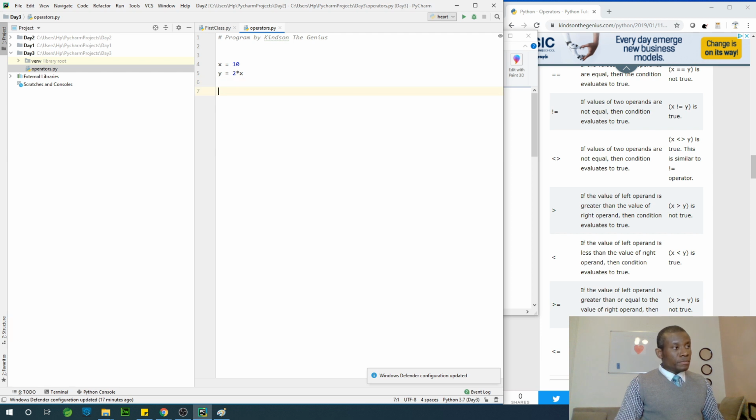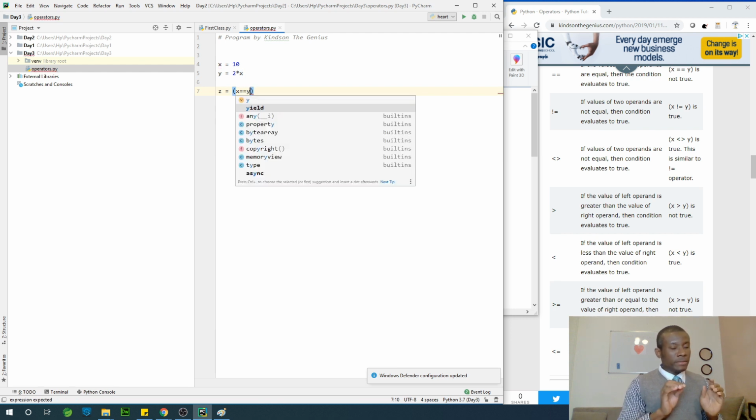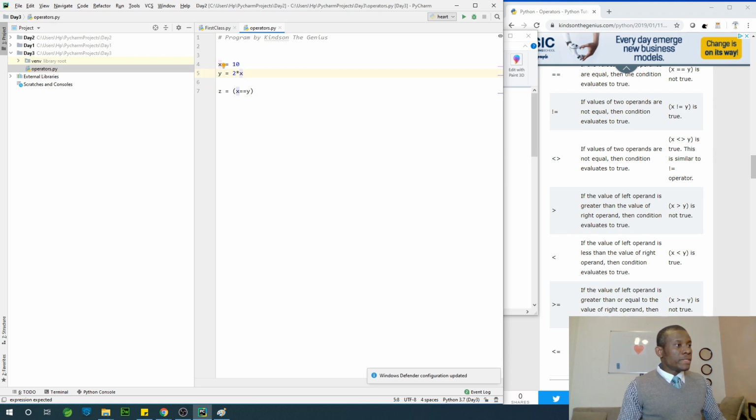So I can say z is equal to x equal equal y, right? In this case, z is going to hold the answer to the question that says, is x equal to y? That's what z will contain. So what do you think it will be? Z will now hold, in this case, false. X is not equal to y. X is equal to 10, y is equal to 20. So the only way to check is to print